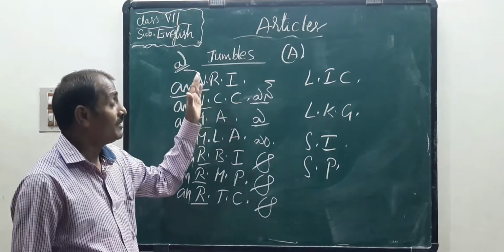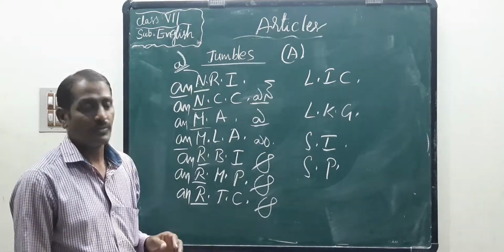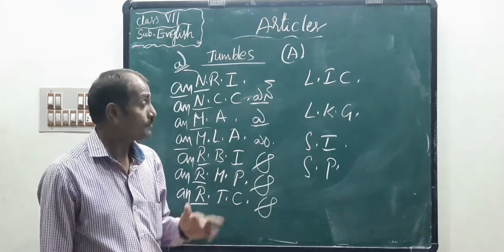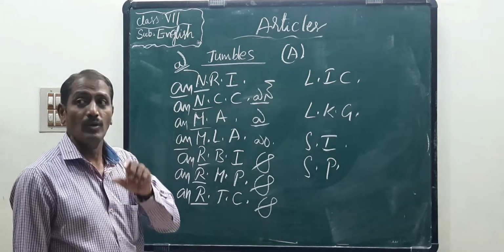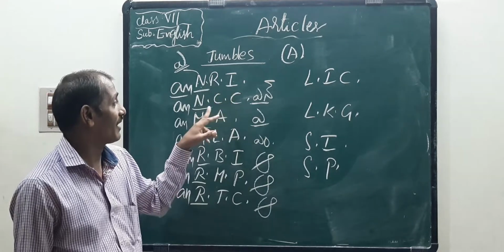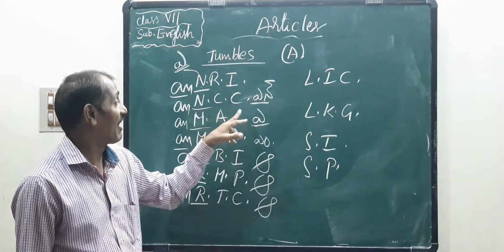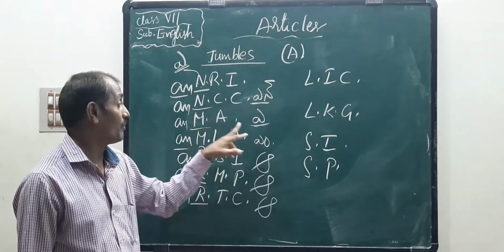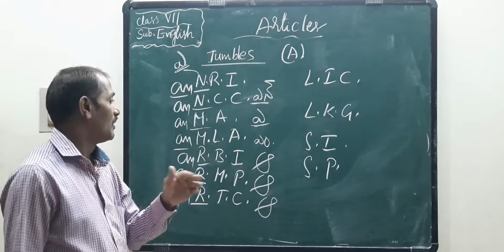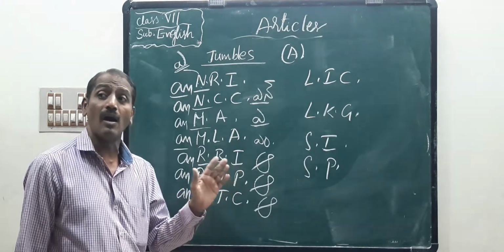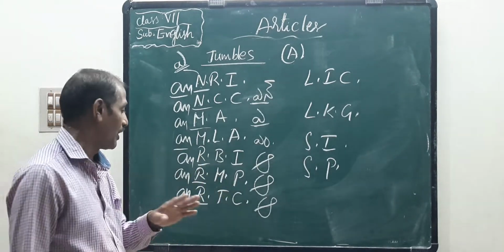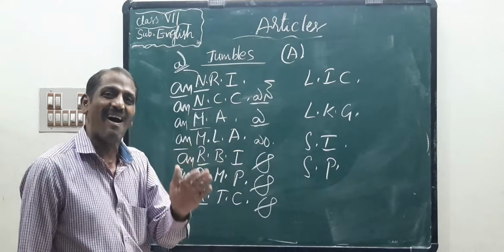Now look at this, children. These are all consonants. All begin with consonant letters and are abbreviations. But we have to check the sound. An NRI, an NCC, an MLA, and MLA also has a vowel sound. An RBI, an RMP, an RTC.